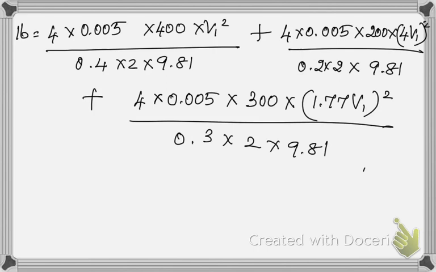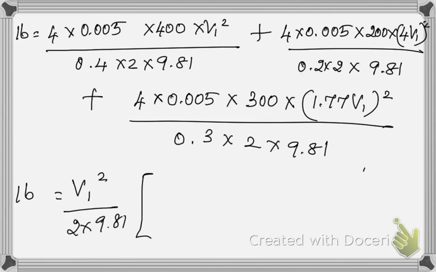So here I can take the common things outside. The common things will be V1 squared by 2g, that is V1 squared by 2 into 9.81.